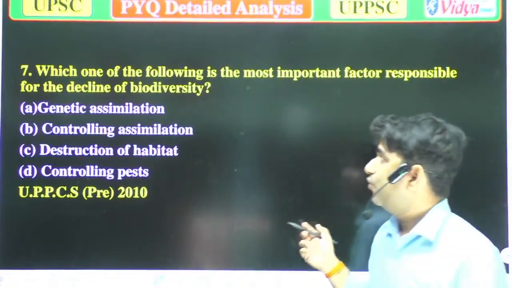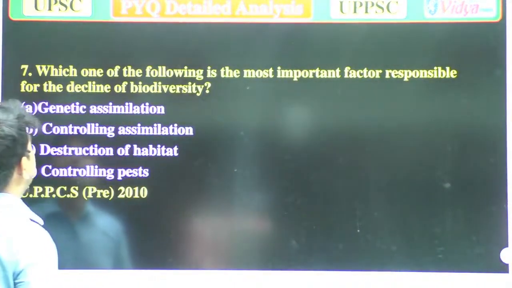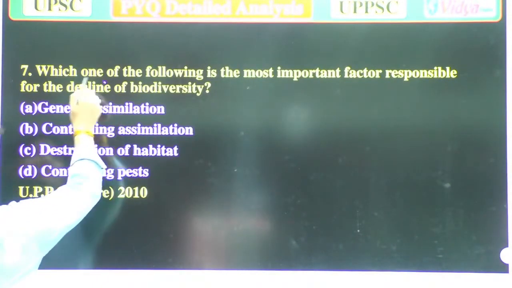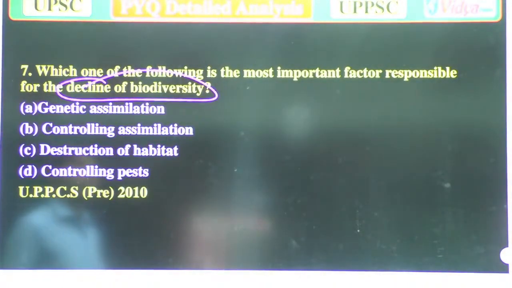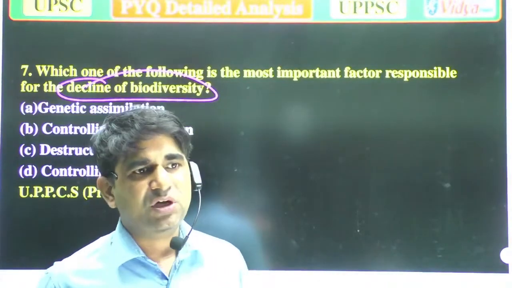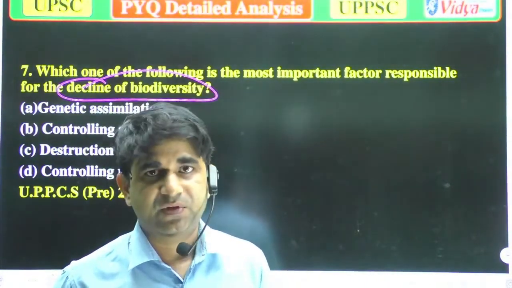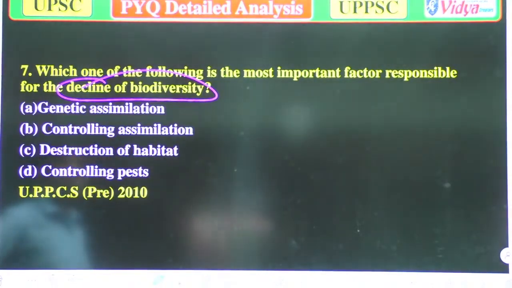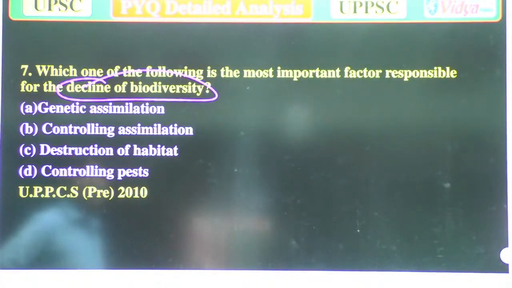Our next question is, which one of the following is the most important factor responsible for the decline of biodiversity? Again, the same question is there, but only the language is different. It means which of them will totally decline the biodiversity? Options are A, genetic assimilation. Option B, controlling assimilation. Option C, destruction of habitat. And option D, controlling pest.